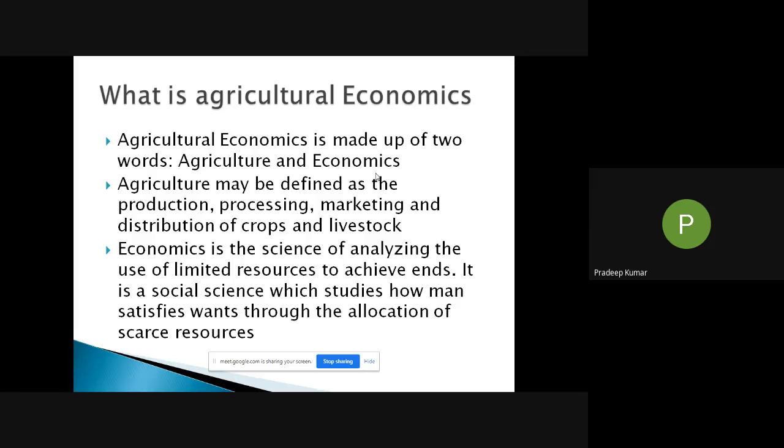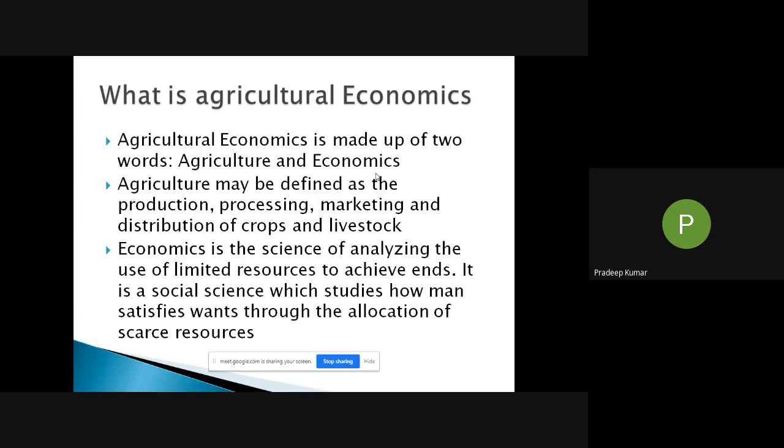We have to achieve certain aims and objectives in our life, certain decisions and desires. To materialize such desires, we have only limited resources, and economics is a science of analyzing the use of limited resources to achieve those ends. It's a social science which studies how man satisfies wants through the allocation of scarce resources among different users, so that scarce resources are allocated and used efficiently.